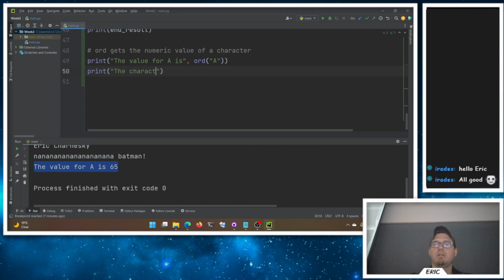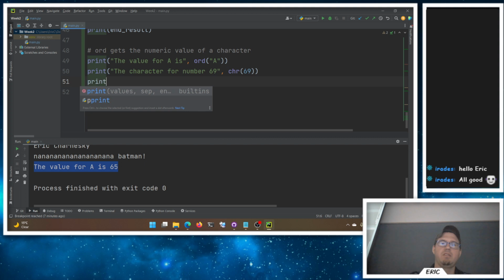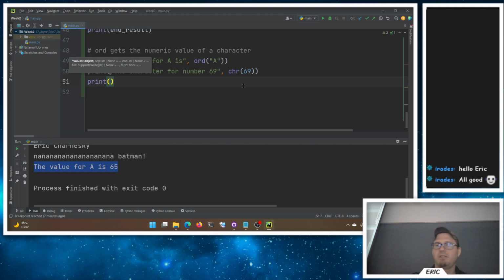So the character for number, 65 is A, 66 is B, 67, 68, 69 is, now I want a character or char. They missed the letter A and it upsets me, but chr for character of 65, 69 here should be the capital E. And then, so if I wanted to print Eric here, we could do this.